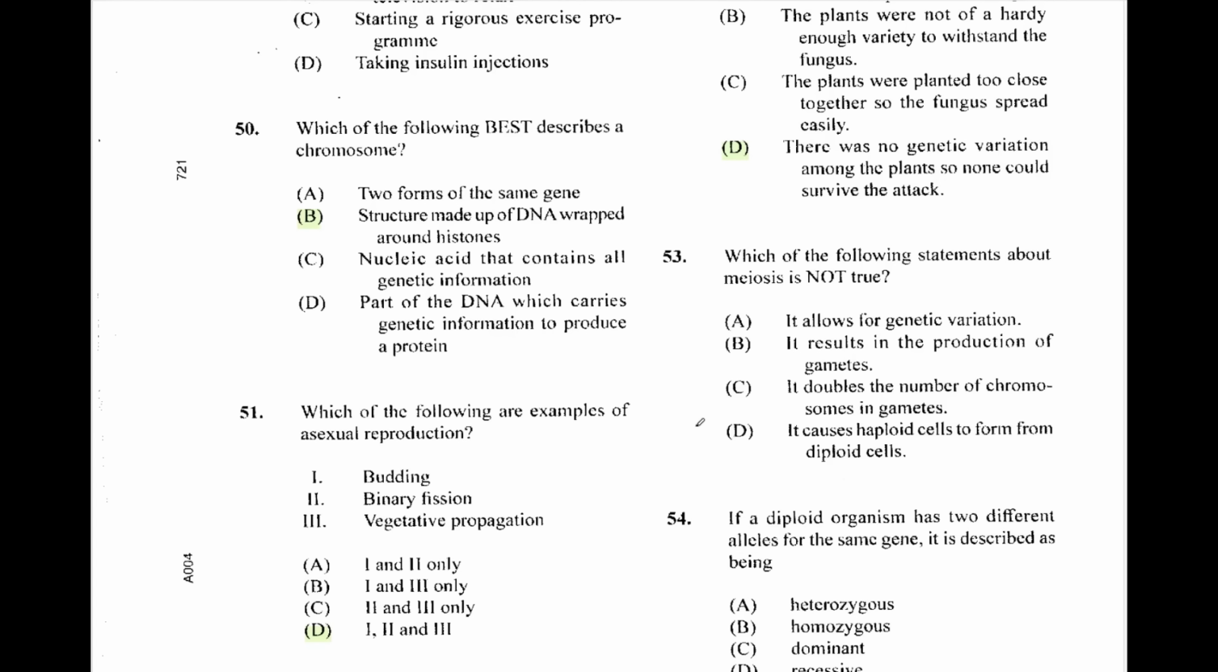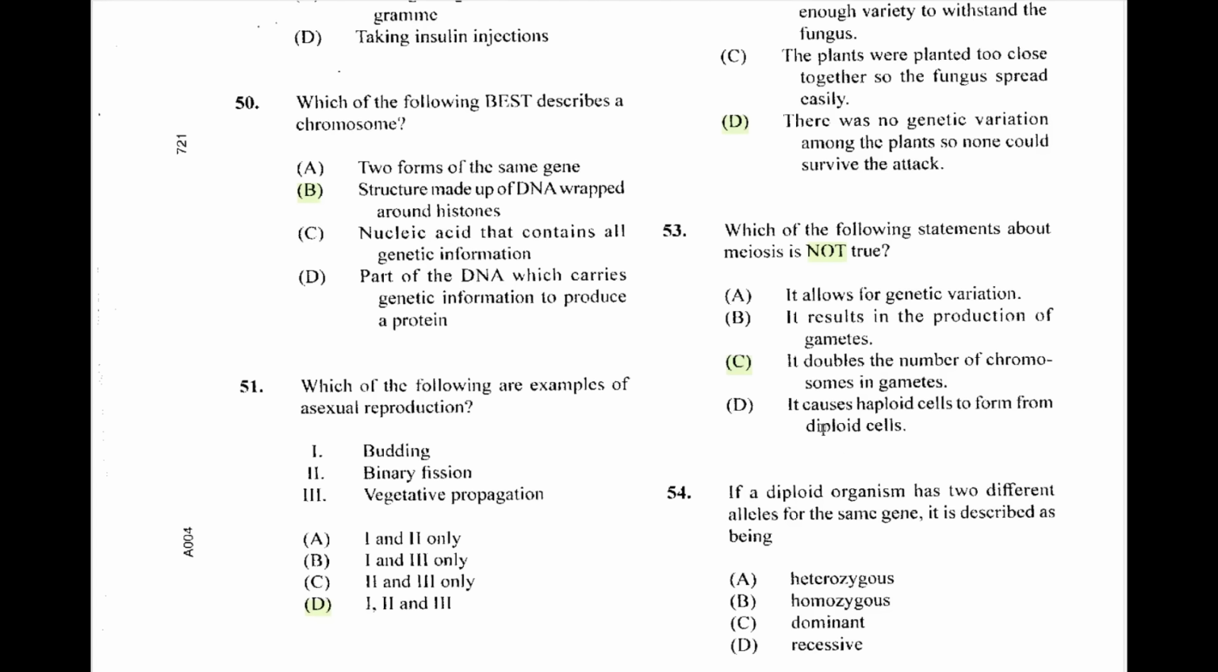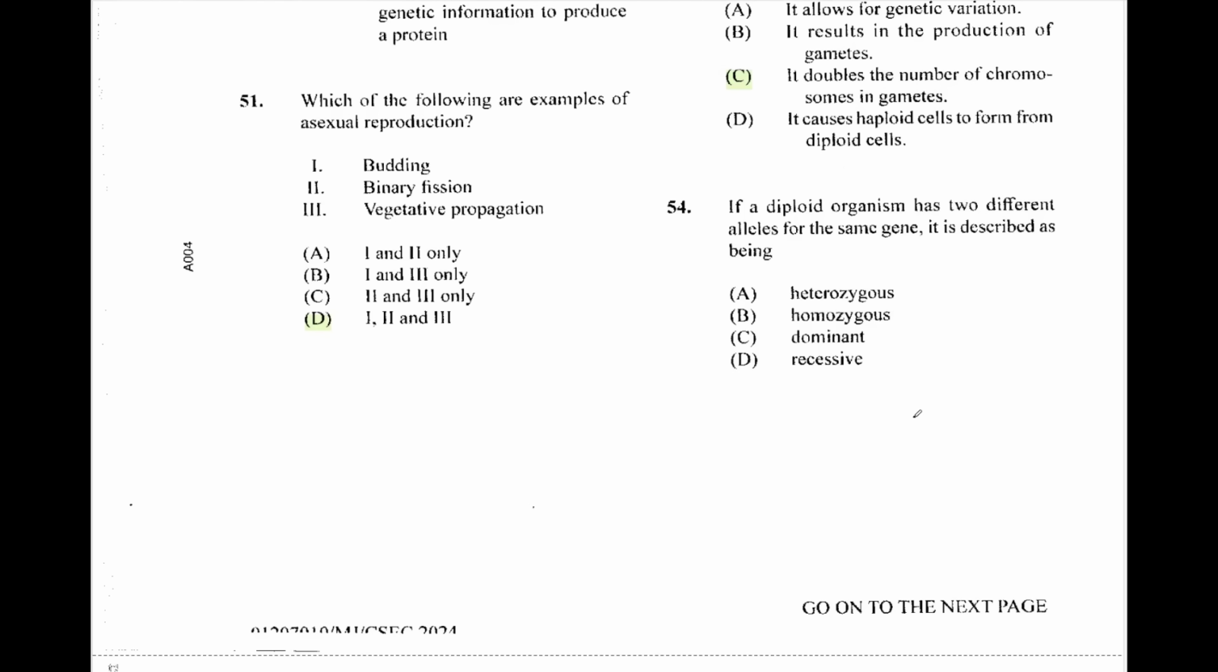53. Which of the following statements about meiosis is not true? Read through your answers carefully and you would see that it doubles the number of chromosomes in gametes. That is not true. Not is a capitalized word, so we know we're looking for the one that it is not, which makes C the correct answer. 54. If a diploid organism has two different alleles for the same gene, it is described as being what? Heterozygous.